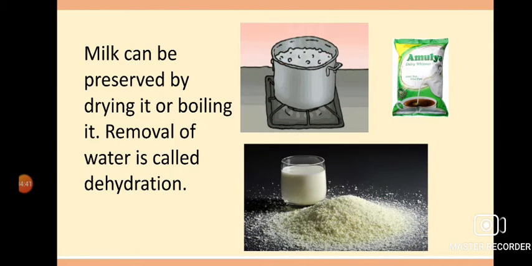Milk also can be preserved by drying or boiling. The removal of water is called dehydration. We are dehydrating the milk, that means we are making milk powder, which can be preserved for many days. And if we want to keep milk for some days, because milk cannot be kept for many days, we have to constantly boil the milk. Boiling kills the germs and the bacteria, and the milk remains healthy and pollution free.